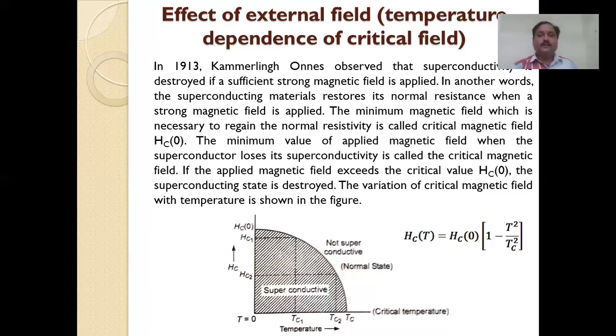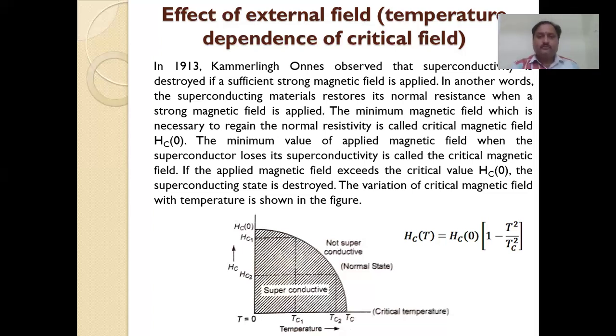On that slide, here is the definition: the minimum magnetic field which is necessary to regain the normal resistivity. In the definition itself, we said low resistivity. In this critical field, what is that? The minimum magnetic field which is necessary to regain the normal resistivity is called the critical magnetic field, whatever the value.